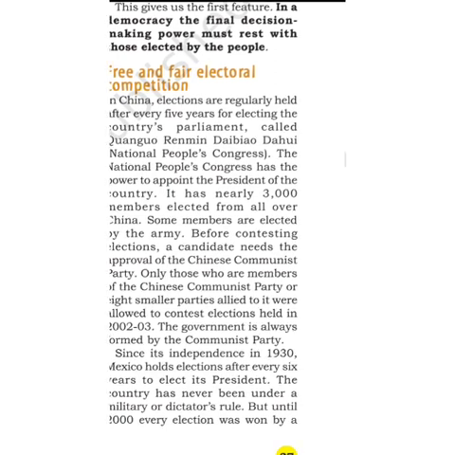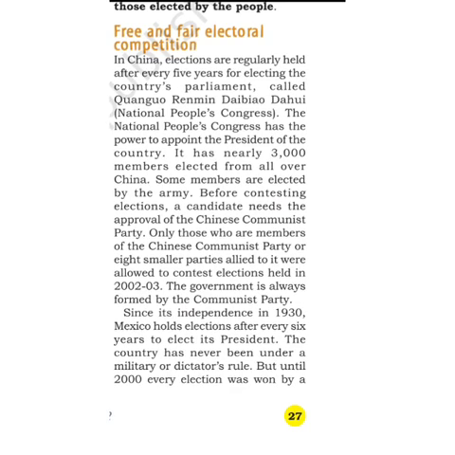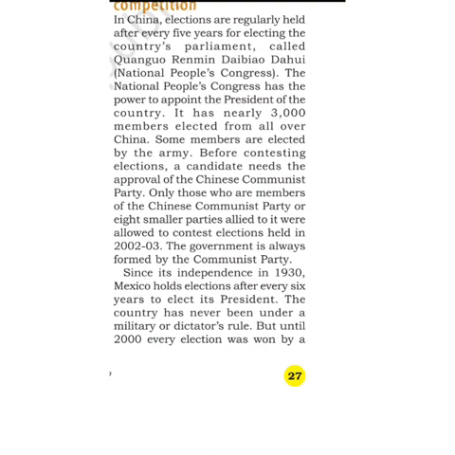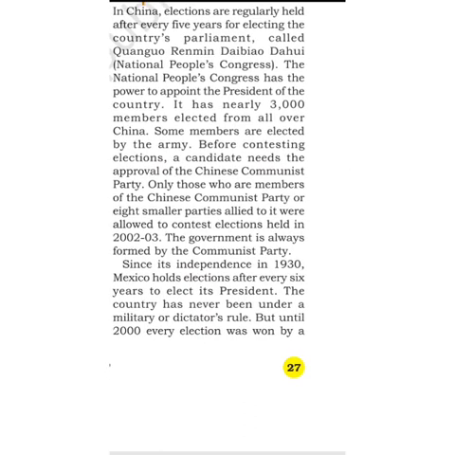Before contesting an election, a candidate needs the approval of the Chinese Communist Party. For example, if I want to contest the election in the country, I should get the approval from the Chinese Communist Party. Only after approval will I be able to contest the election. That is the example.